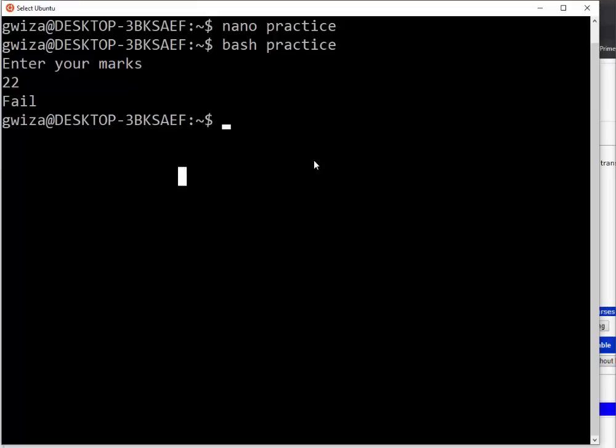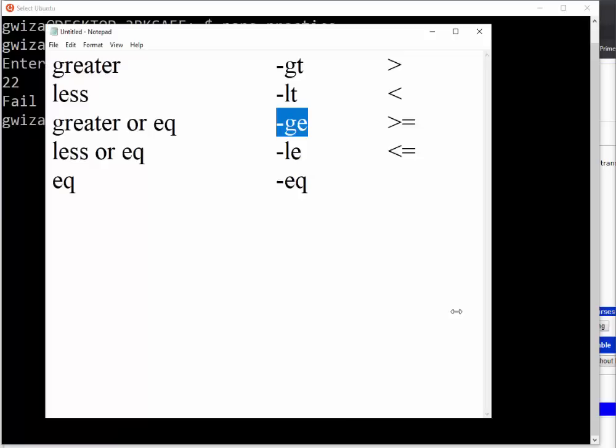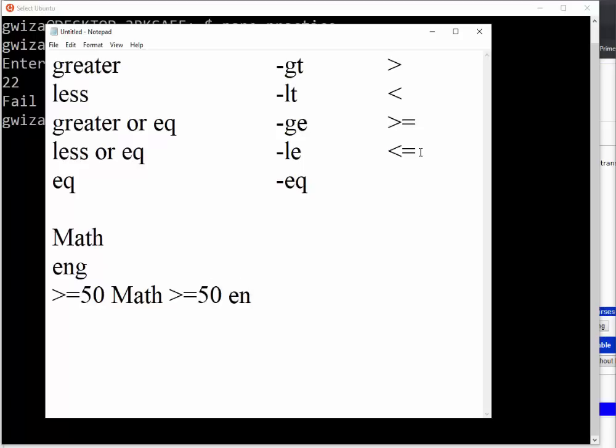From here there's another thing that I'm going to do. Which thing? For example, the admission process. We know that in the admission process some institutions give their students an exam, they give math and they give English. If you have greater than or equal to 50 in math and you also have greater than or equal to 50 in English, then this person becomes what is called a university student.